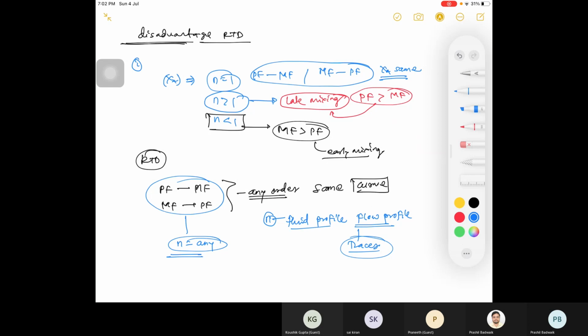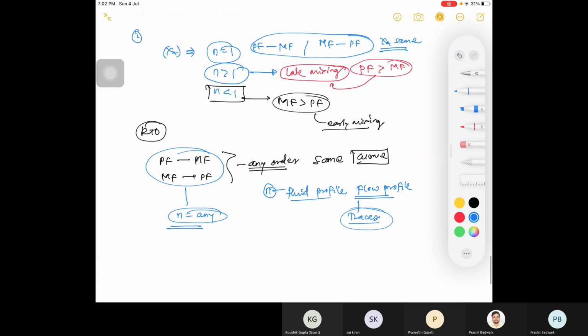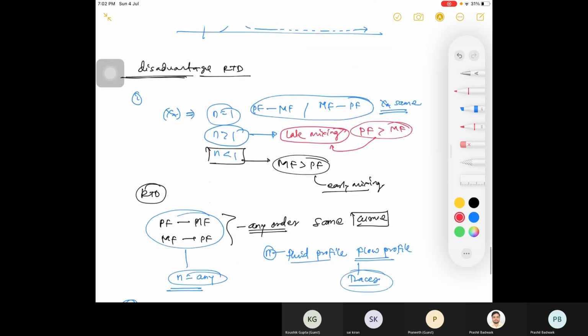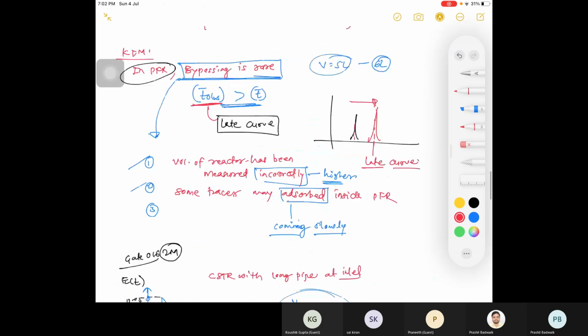That is your disadvantage. Then second case: I told you about bypassing in a PFR, right? There are reasons other than bypassing.